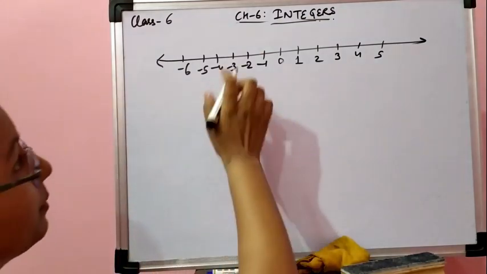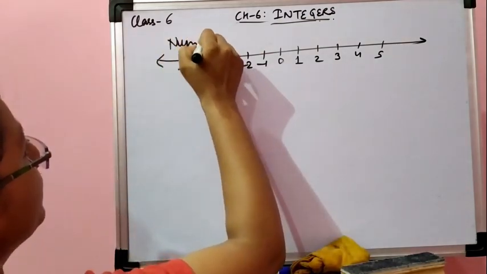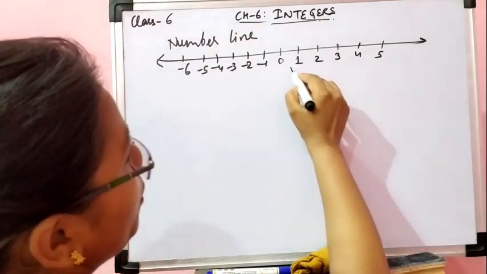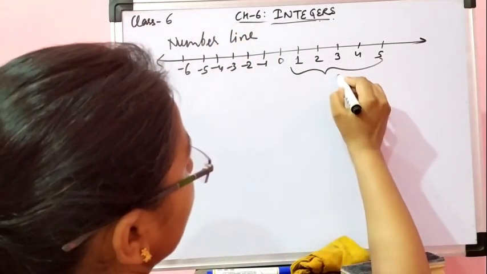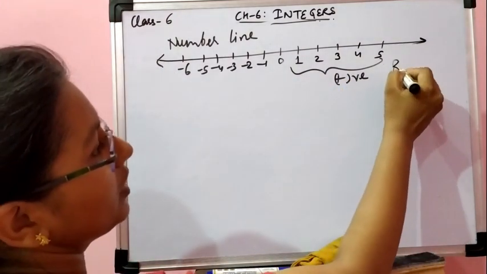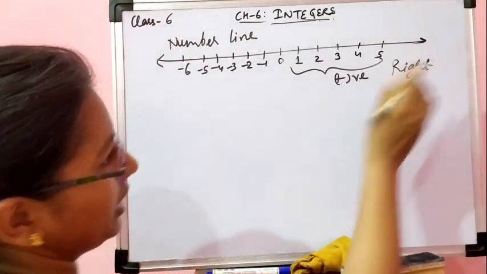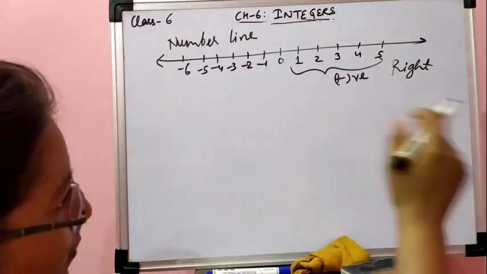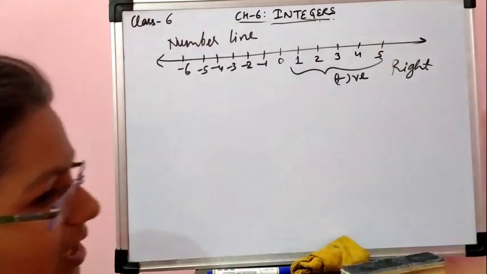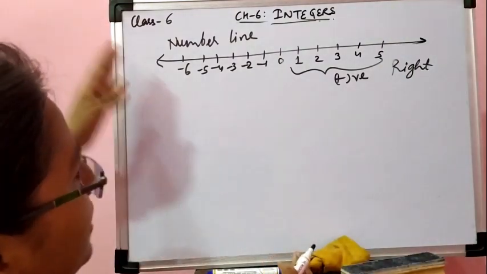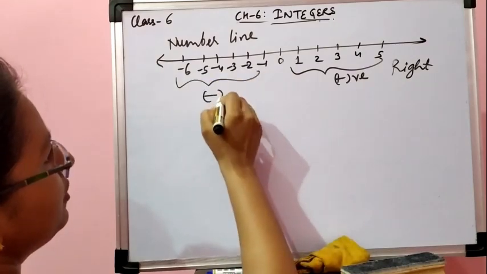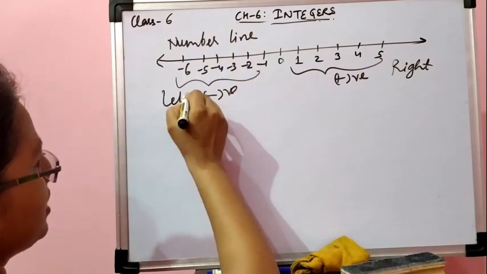So in the number line of integers, what we have seen is that the positive numbers are the ones coming on the right side of the number line. Supposedly this is my hand. If I am standing facing this 0, this is my right, and the other one will be left. So negative numbers are on the left side.